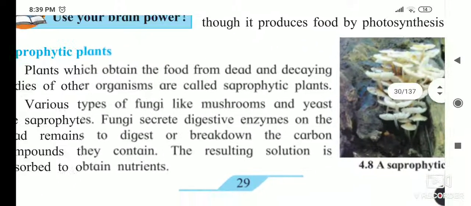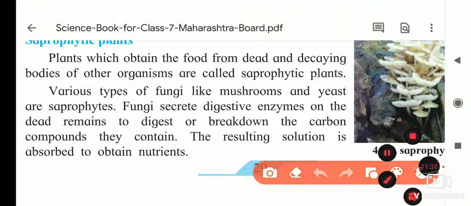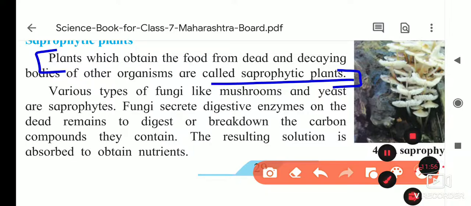Okay, so let us see its explanation given here. Plants which obtain food from dead and decaying bodies of other organisms are called saprophytic plants. This is the definition of saprophytic plants.